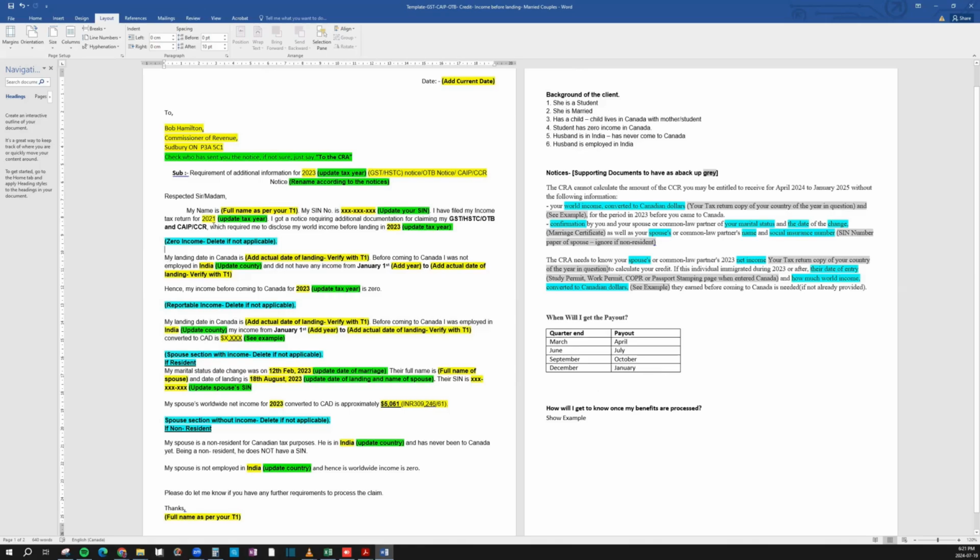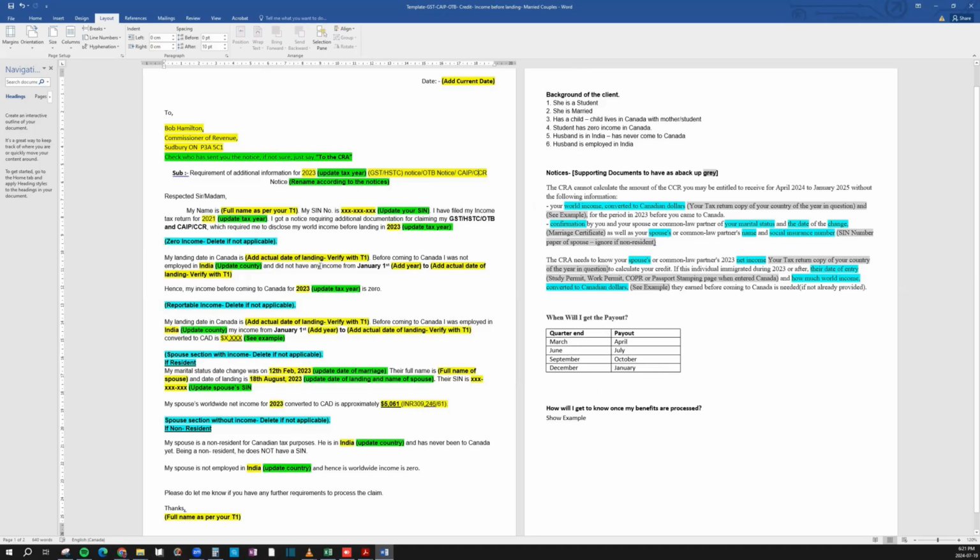So I would fill out my name, I'd fill out my SIN, I would fill out my tax year, I would fill out what notice it is. In this case, it's the three notices: GST, HST, OTB, and CAIP. CAIP was the old name. It's now Canada Carbon Rebate. So you can keep both names. I've kept both the names in case, depending on what tax year you're filing. And in this case, it's zero income.